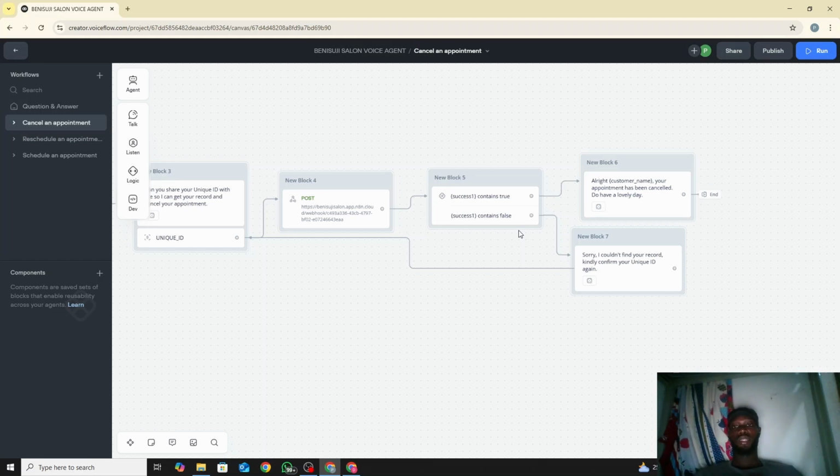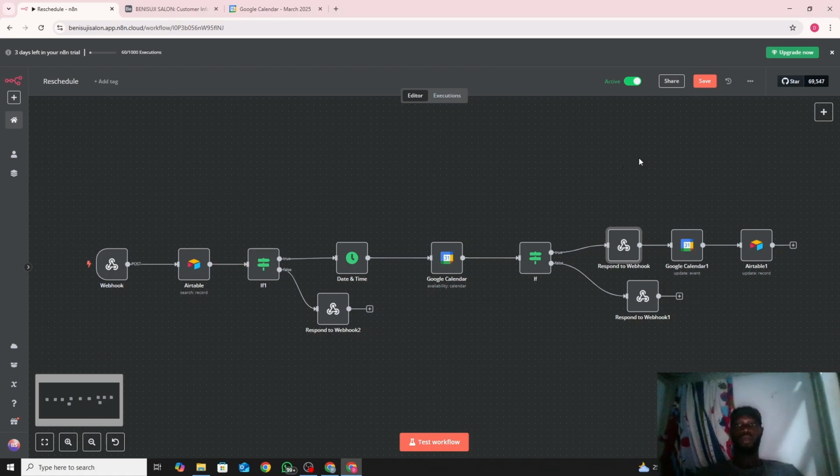So we don't need to start saying, if the date and time is not available, okay, sorry client, the date and time you chose wasn't available. No, because we're canceling this. All we just need to know is, was it cancelled or not cancelled. So the unique ID determines. If the unique ID is found, we'll cancel it. If the unique ID wasn't found, we tell them no. So that's it. And then back to the workflow.